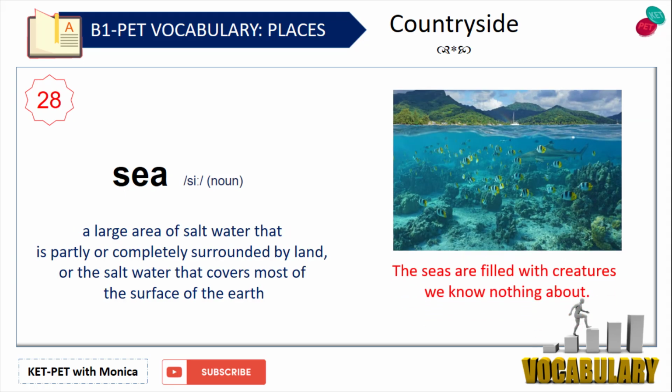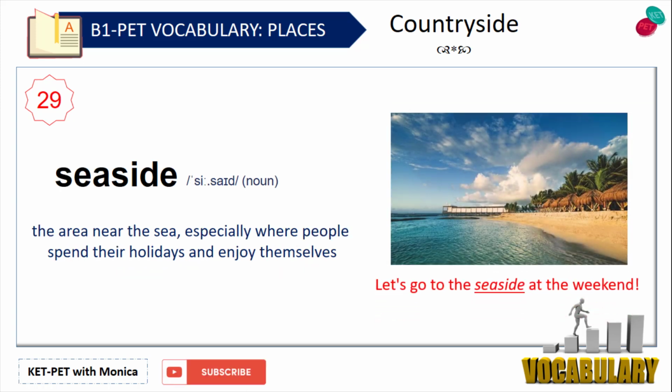Sea. A large area of salt water that is partly or completely surrounded by land, or the salt water that covers most of the surface of the earth. For example, the seas are filled with creatures we know nothing about. Seaside. The area near the sea, especially where people spend their holidays and enjoy themselves. For example, let's go to the seaside at the weekend.